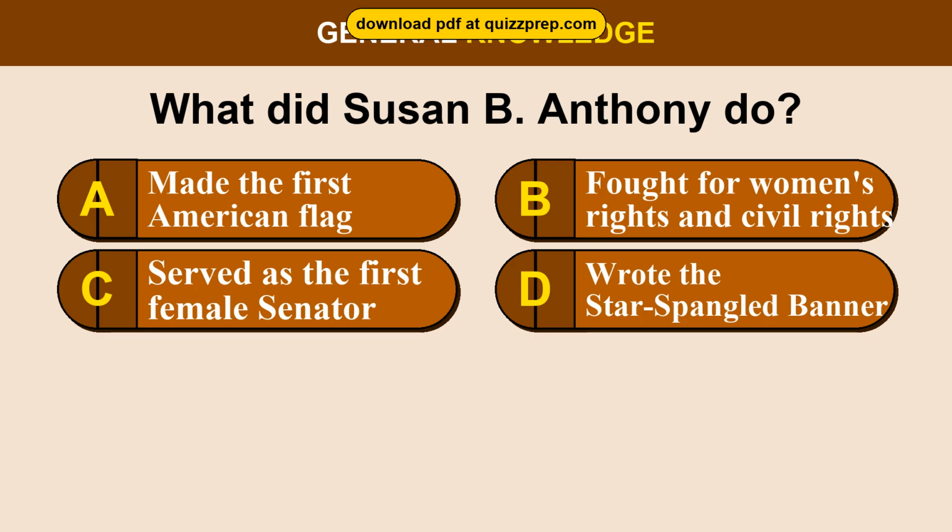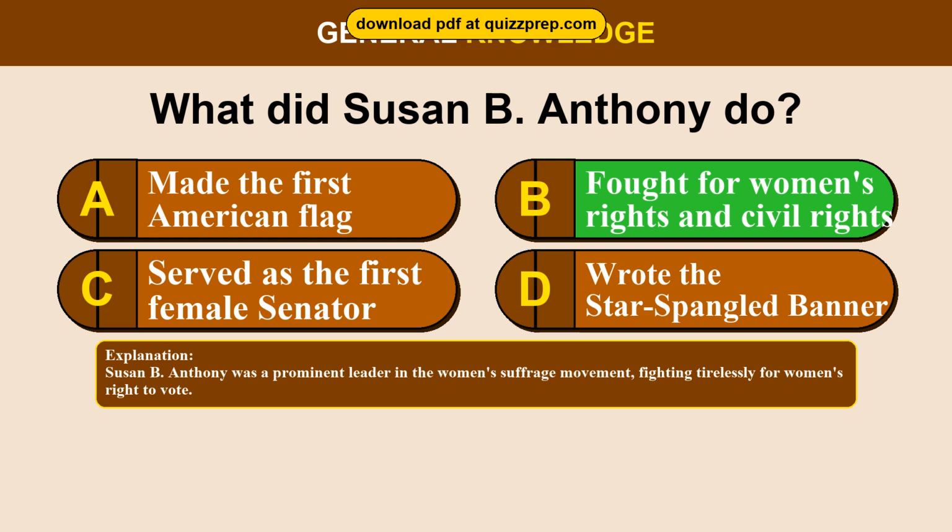Question 69. What did Susan B. Anthony do? Option A, made the first American flag. Option B, fought for women's rights and civil rights. Option C, served as the first female senator. Option D, wrote the Star-Spangled Banner. The correct answer is option B, fought for women's rights and civil rights. Susan B. Anthony was a prominent leader in the women's suffrage movement, fighting tirelessly for women's right to vote.